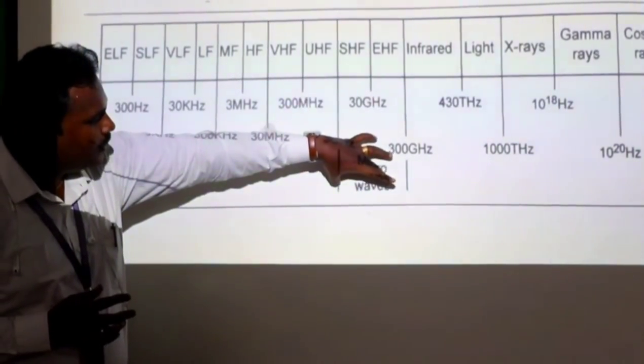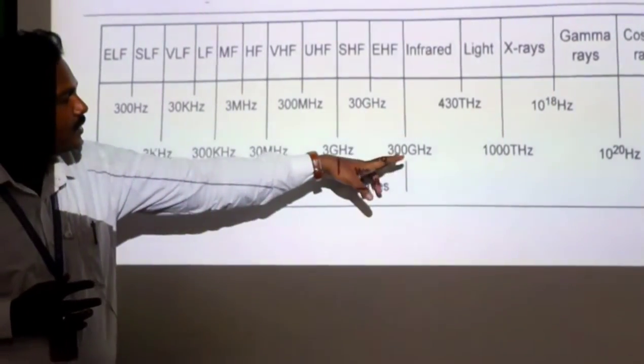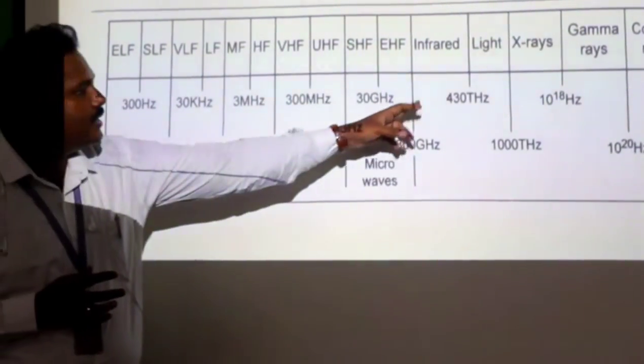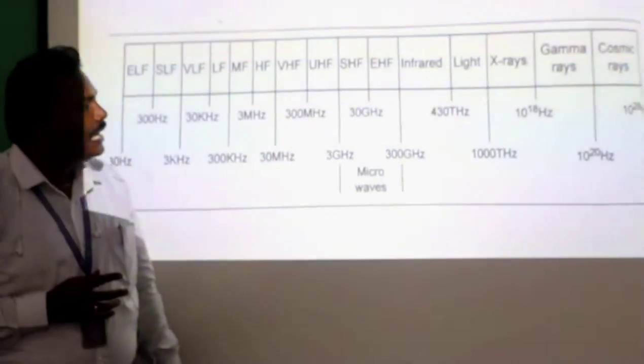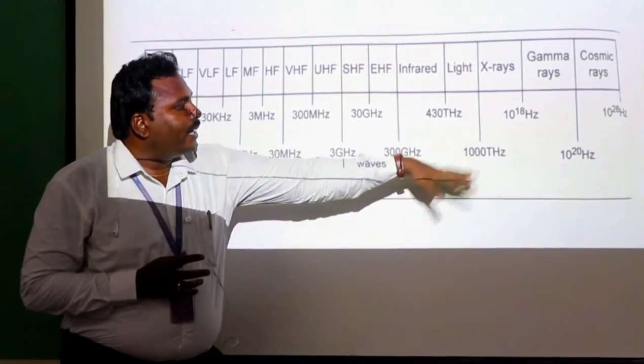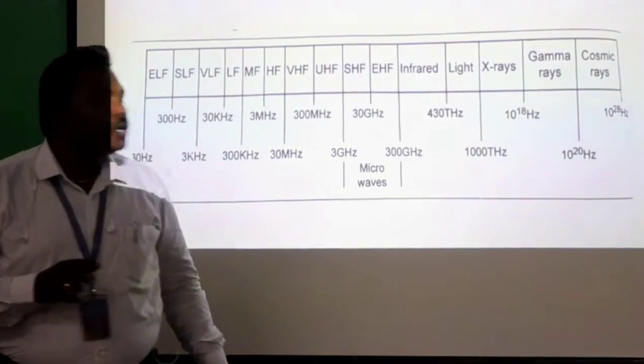This range of frequency consists of the microwaves. Infrared waves frequency range is 300 GHz to 430 terahertz, and light frequency is 430 terahertz to 1000 terahertz, and X-rays is 10 to the power 18 Hz, gamma rays 10 to the power 20 Hz, and cosmic rays is 10 to the power 28 Hz.